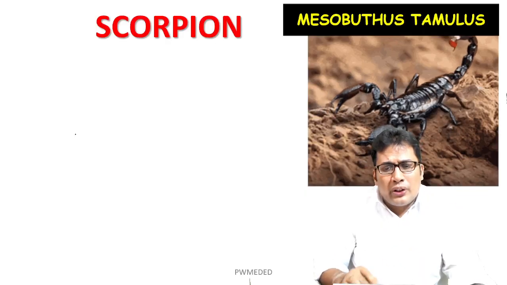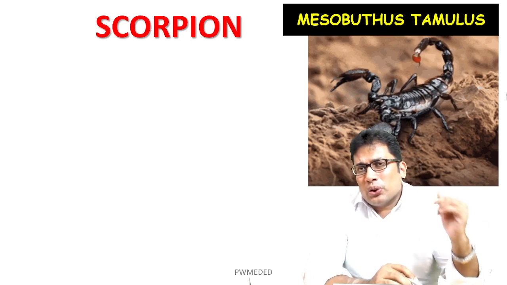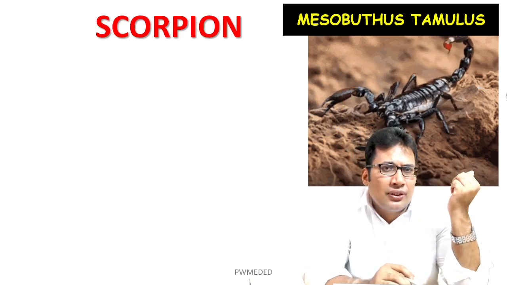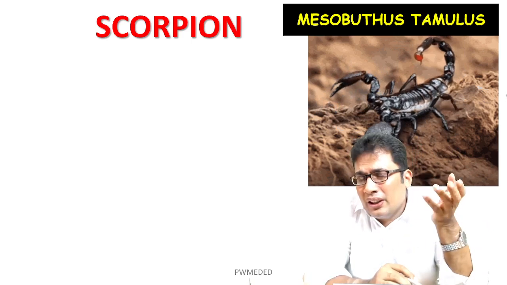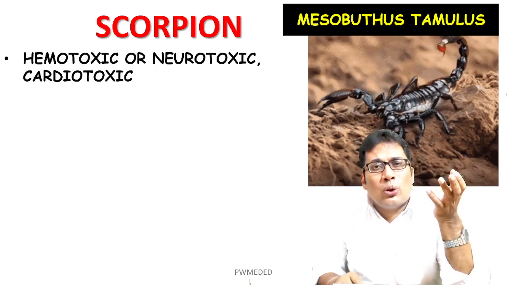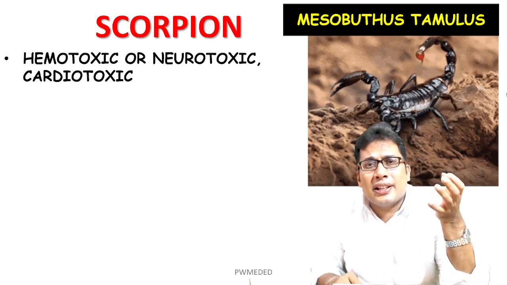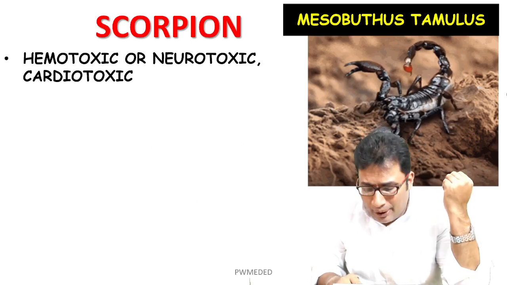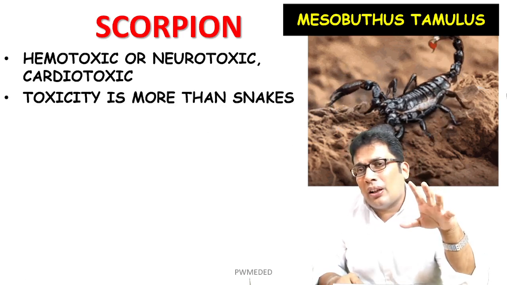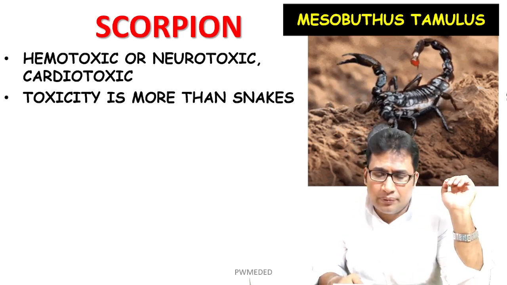So let's discuss a few points about scorpion. The scientific name is Mesobuthus tamulus. It can be cardiotoxic, neurotoxic, and hemotoxic, leading to signs and symptoms like a viper bite. Toxicity is more than snakes, but death is very rare.